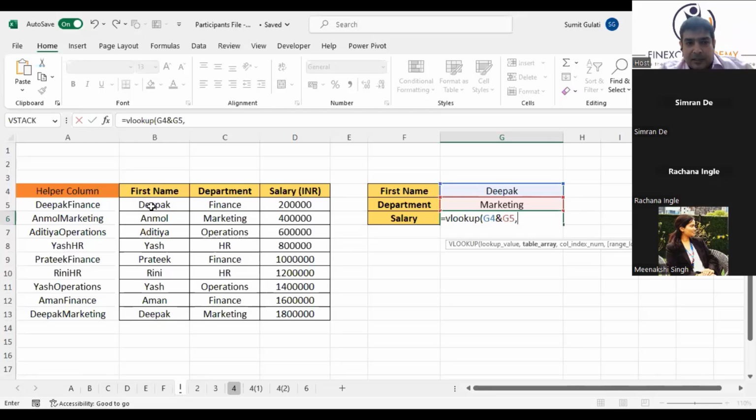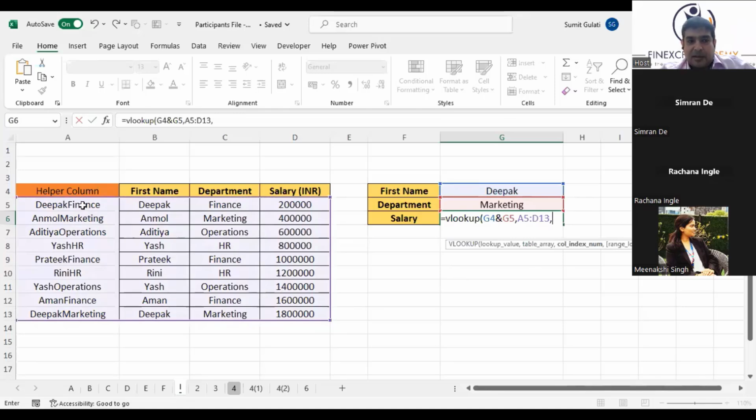Where to look up, instead of selecting the array from this point, see the cursor, I am going to select the array from this point. I'm going to select the array from this point, comma. Can you tell me the column index number? I want the salary to come out.